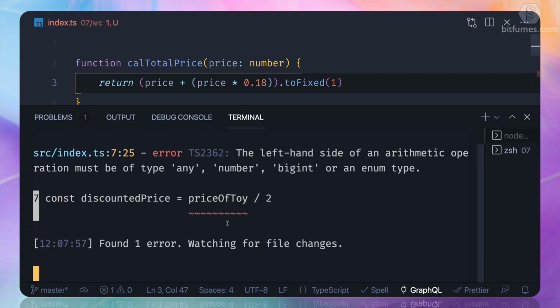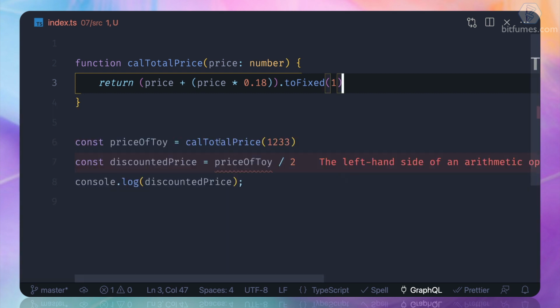So let's go to the compiler, and now the compiler says, hey, the left-hand side of the arithmetic operation must be of type any, number, bigint, or enum type. See, in programming you learn from errors more than by doing. This error is telling us that you can only perform a mathematical expression on a variable whose type could be any, number, bigint, or enum. So obviously we have a number. What happened here? So what is the type of price? A string? How did it become a string?